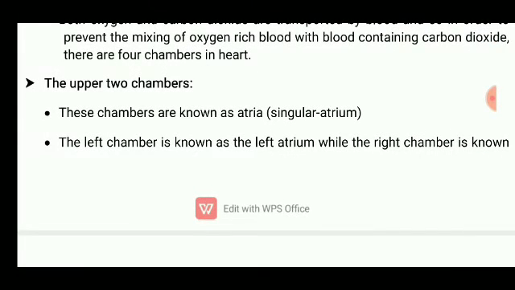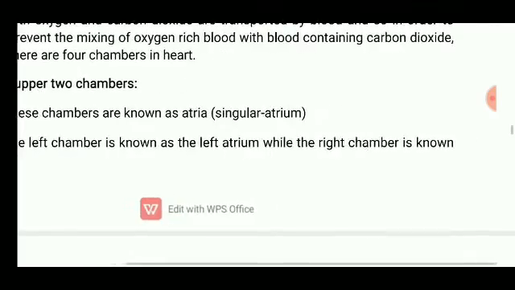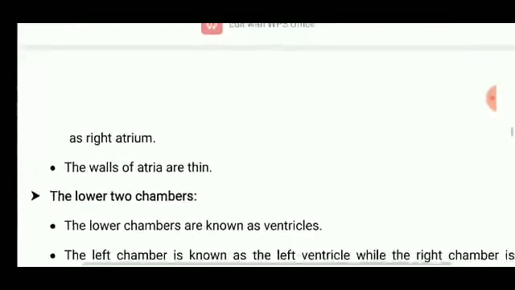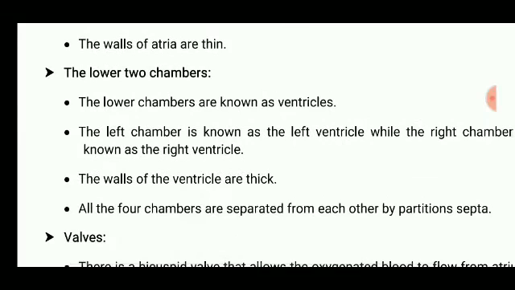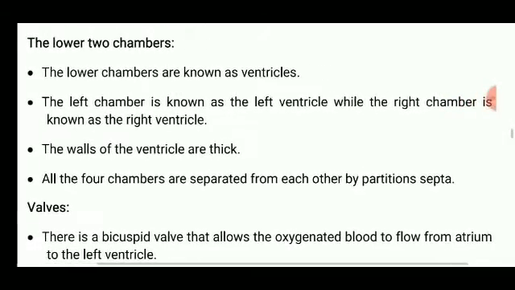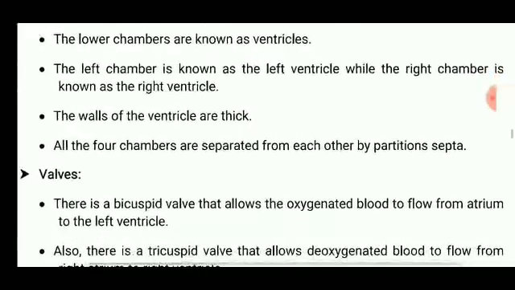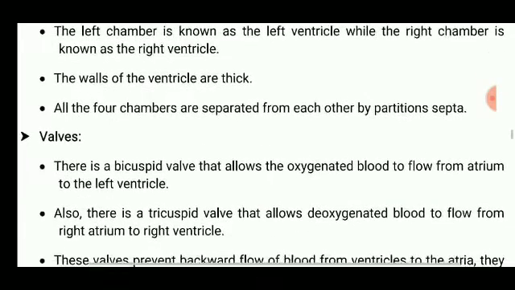The upper two chambers are known as atria. In singular, it is atrium. The left chamber is known as the left atrium, while the right chamber is known as the right atrium. The walls of atria are thin. The lower chambers are known as ventricles. The left chamber is known as the left ventricle and the right chamber is known as the right ventricle. The walls of ventricles are thick. All four chambers are separated from each other by partitions called septa.